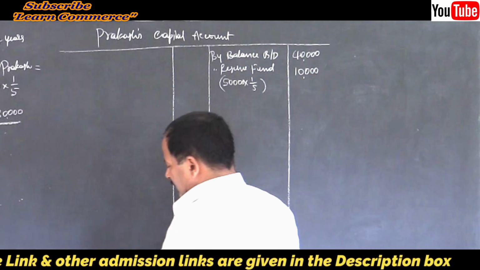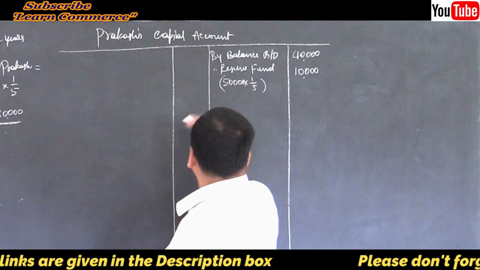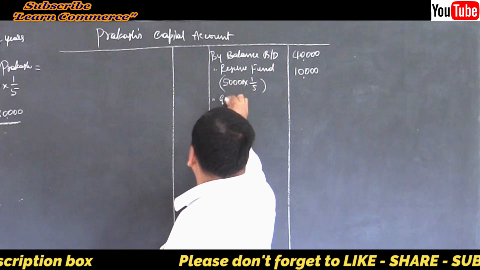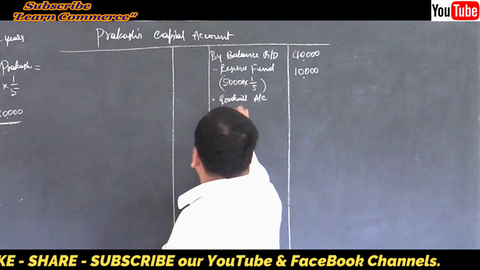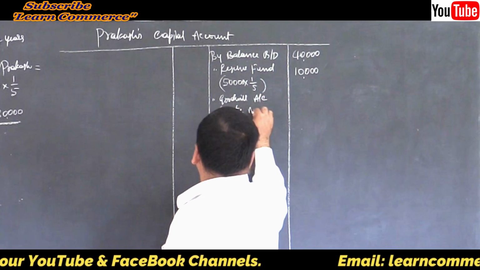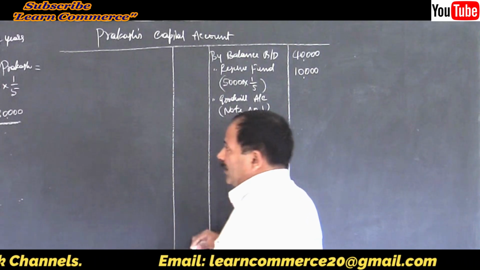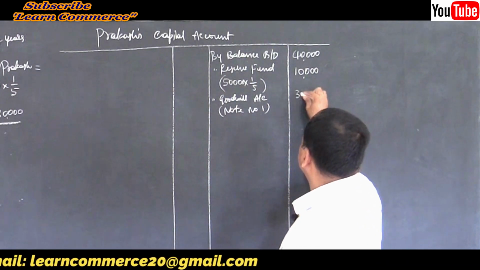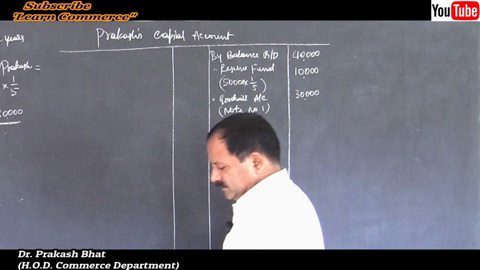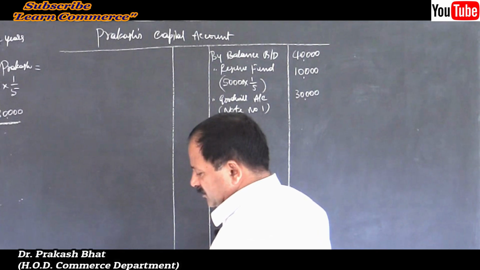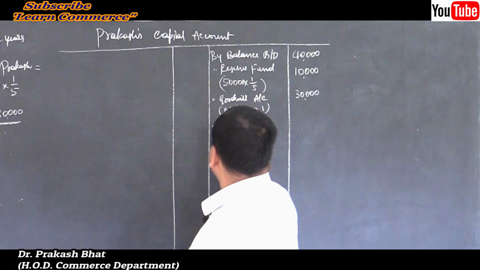Then goodwill is there. The goodwill account we have already calculated. Write note number 1, 30,000. Then comes the profit and loss suspense account.